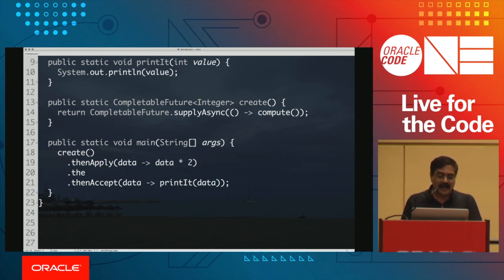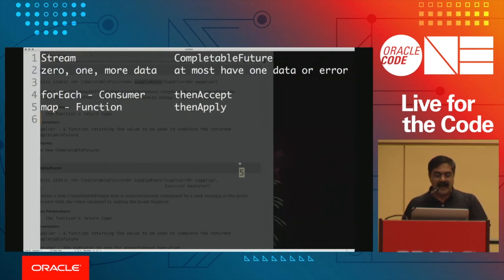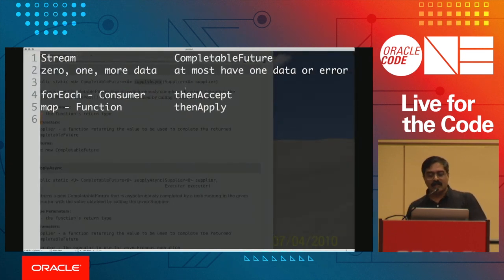Similarly, you can also do a then apply one more time, and you can take the data right now and perform data plus 1. Obviously, these could be 2 different methods you are interested in using. So 2 times 2 is 4, 4 plus 1 is 5, and you can see the result of 5 being displayed right there. So that's a series of transformations you can apply to the data that you get from the completable future, and so that nicely flows through, as you can see.